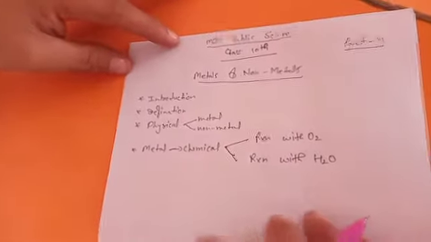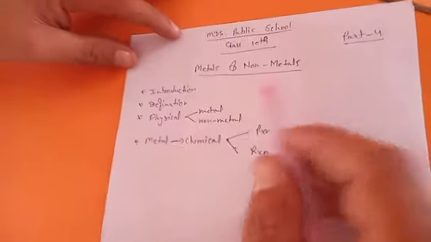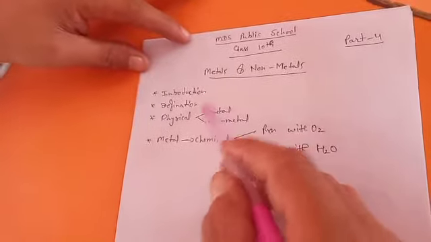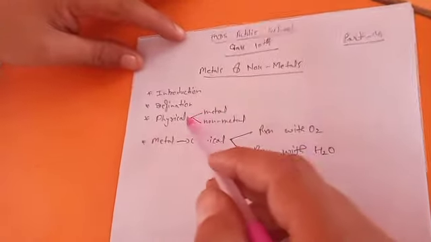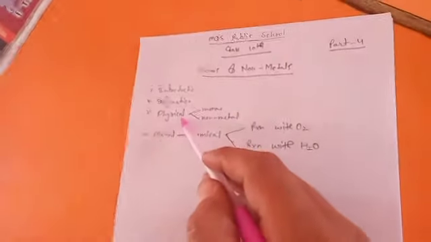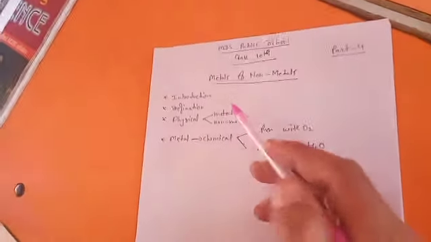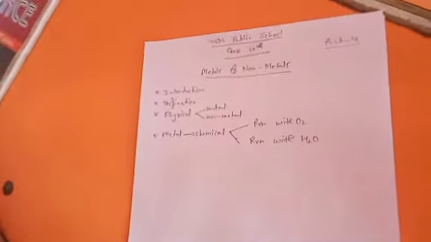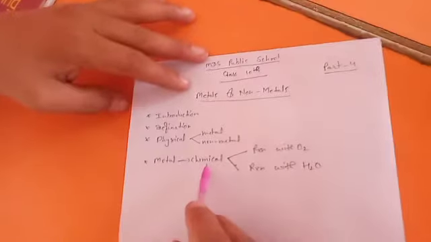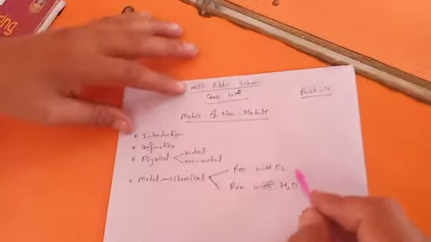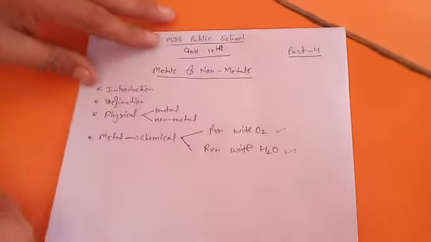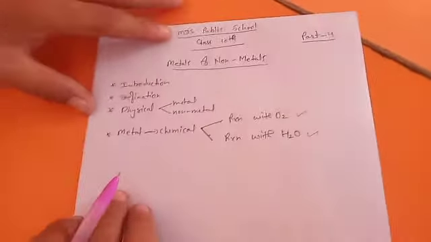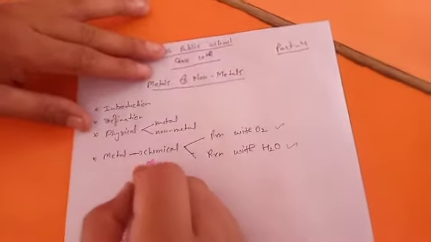Okay, dear students, in previous lectures we studied metals and non-metals, particularly the introduction, the definition of metals and non-metals, and their physical properties, which we have done already. In the case of metals, we have started the chemical properties. In yesterday's lecture, we discussed two reactions of metals: reaction with oxygen and reaction with water. So now we are continuing with the chemical properties of metals.